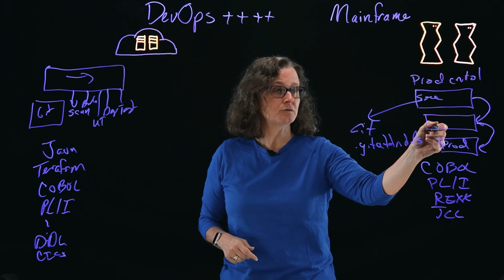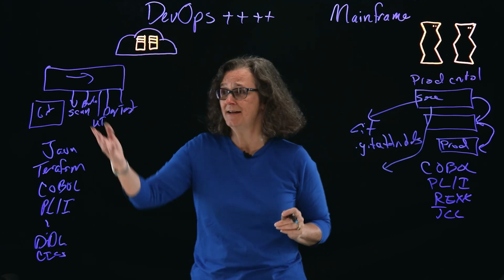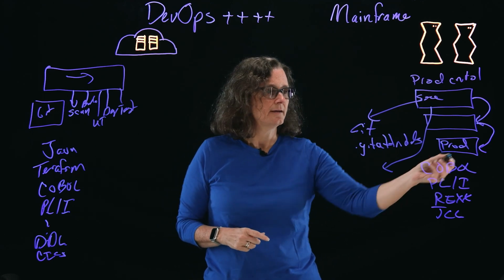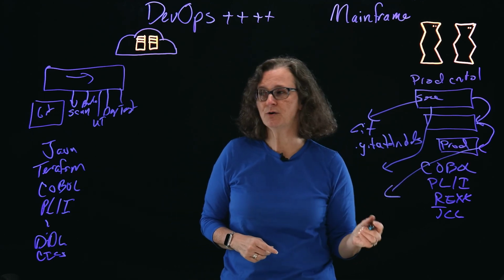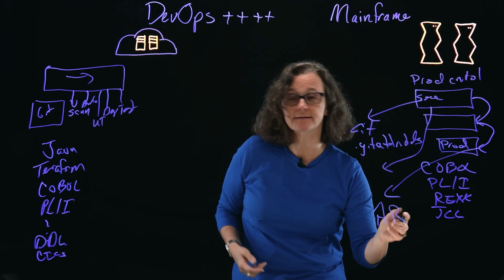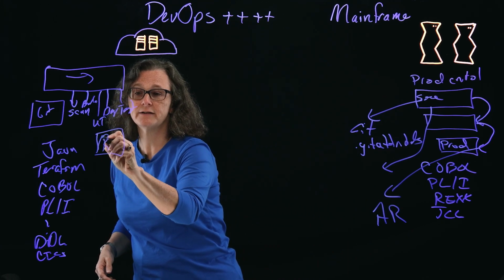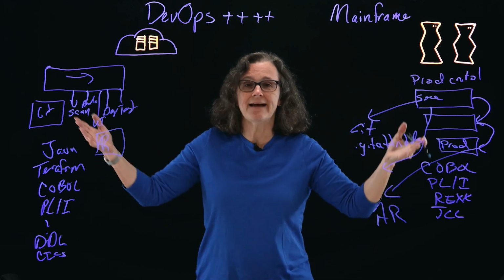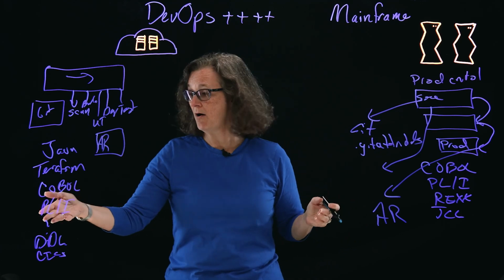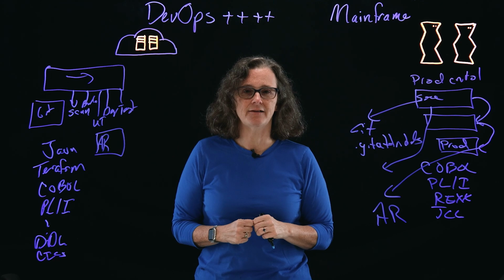I pull the build process out of the system and convert it into a modern build process. I can add in my unit tests that I didn't have before. And the deploy. I pull that out and I can deploy and put my artifacts in an artifact repository just like they are over here. And so I have this consistent way of working. Whether or not I'm doing COBOL, PL1, or Java, it's all the same as a developer.